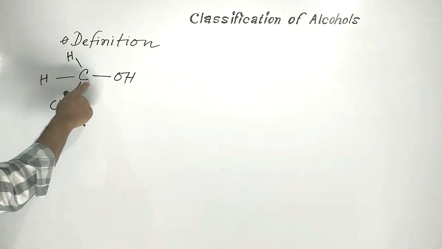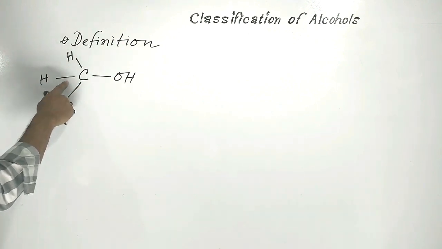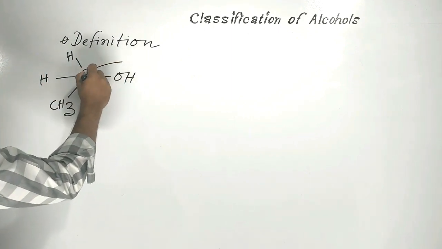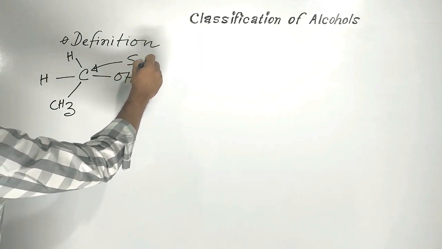So this carbon has only sigma bonds, no pi bonds. Considering this matter, this carbon is called saturated carbon.